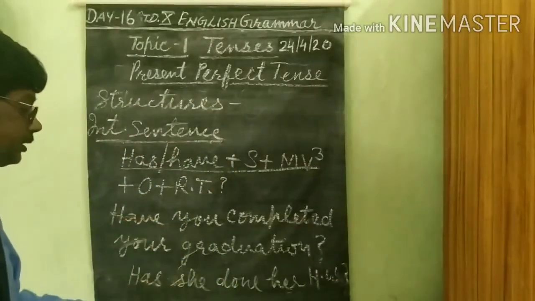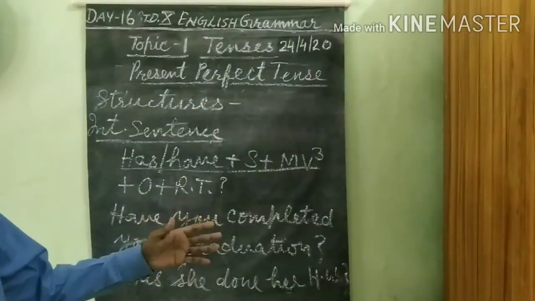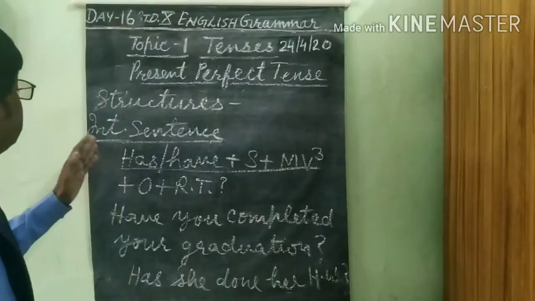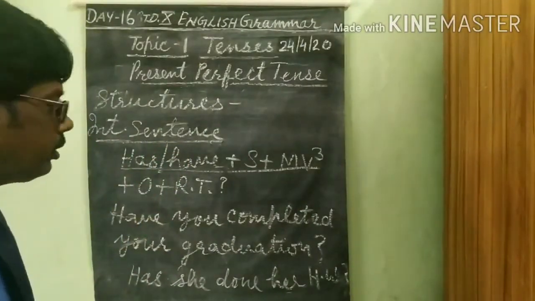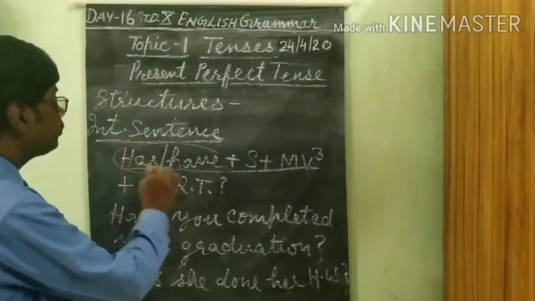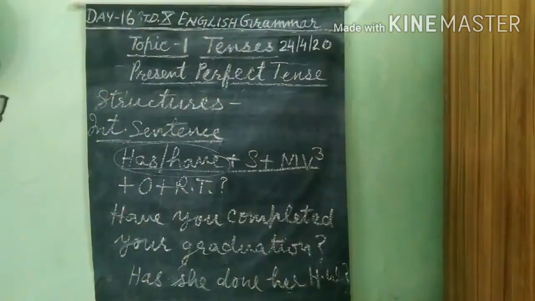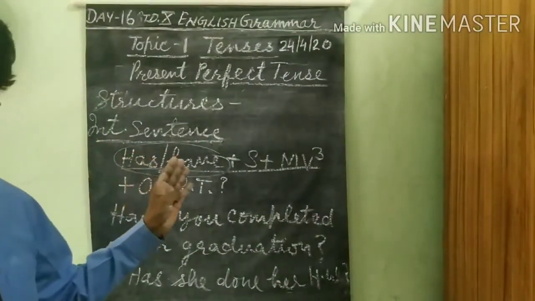In these sentences, questions are being asked, and this shows that these are interrogative sentences using has and have at the start. So please make more sentences on the basis of these structures or patterns.